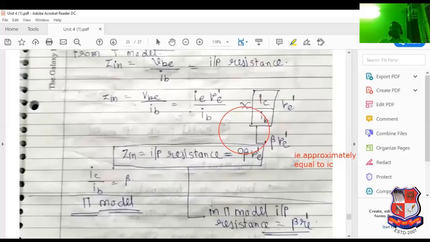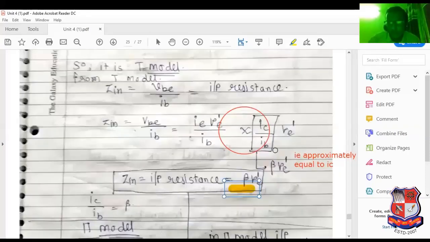Beta RE dash. Please carefully remember that point: beta RE dash. I have highlighted it with the yellow mark, input resistance beta RE dash. So in the pi model, the input resistance is beta RE dash. That's why the T model can be converted into the pi model.